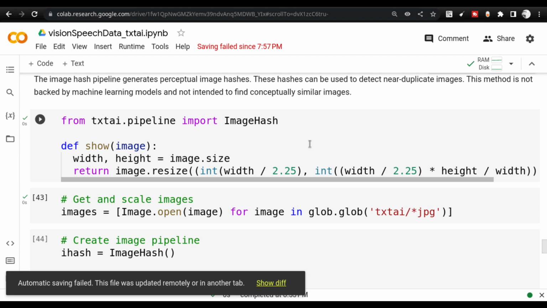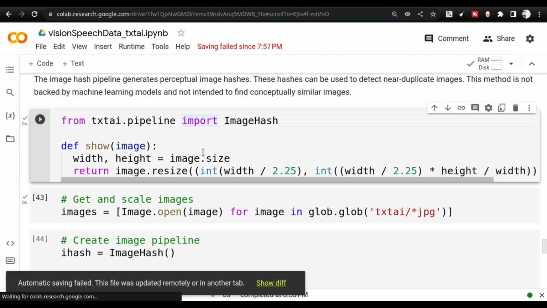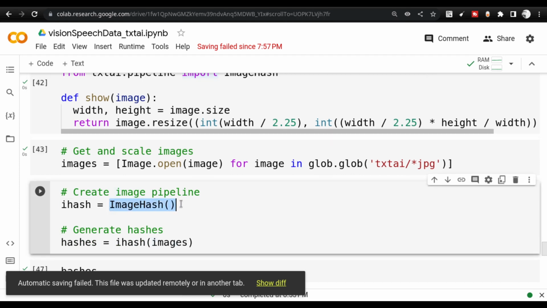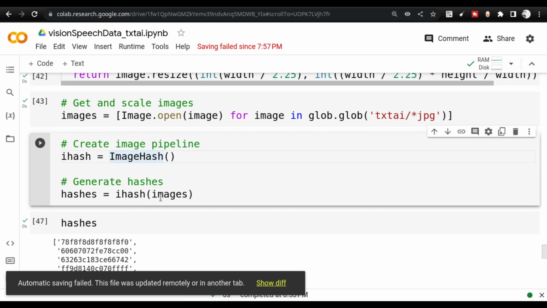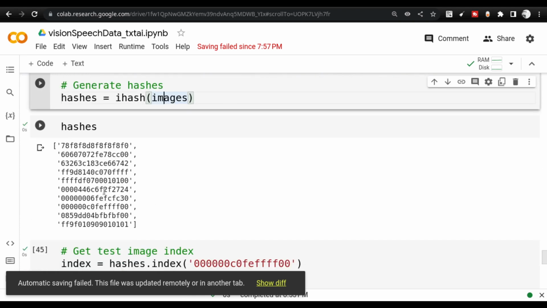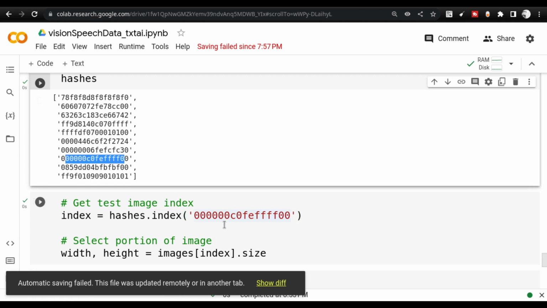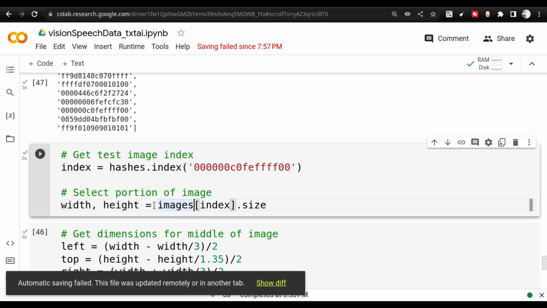What I meant to say is, if you change the source numbers or source file, the source image, then the hash will immediately change. So here the hash is used on the images that are available to us, and we get the details. We can use this hash for creating indexes also. This particular class starts the hashing pipeline, and the pipeline takes the image and gives out the various hashes. Once you get the hash, you can use it to index also, like this index you see. I'm using it here, and I can get the image from this particular index.